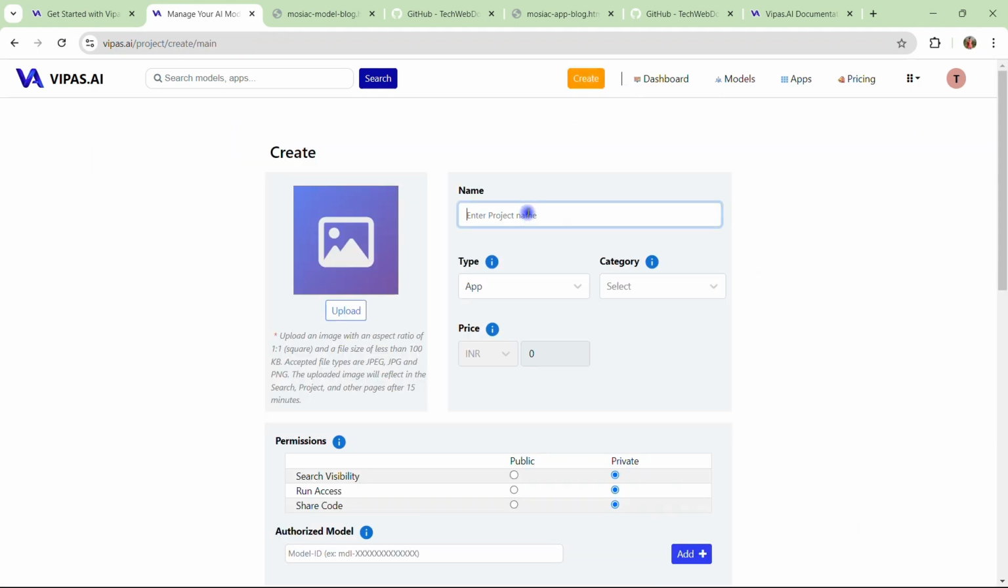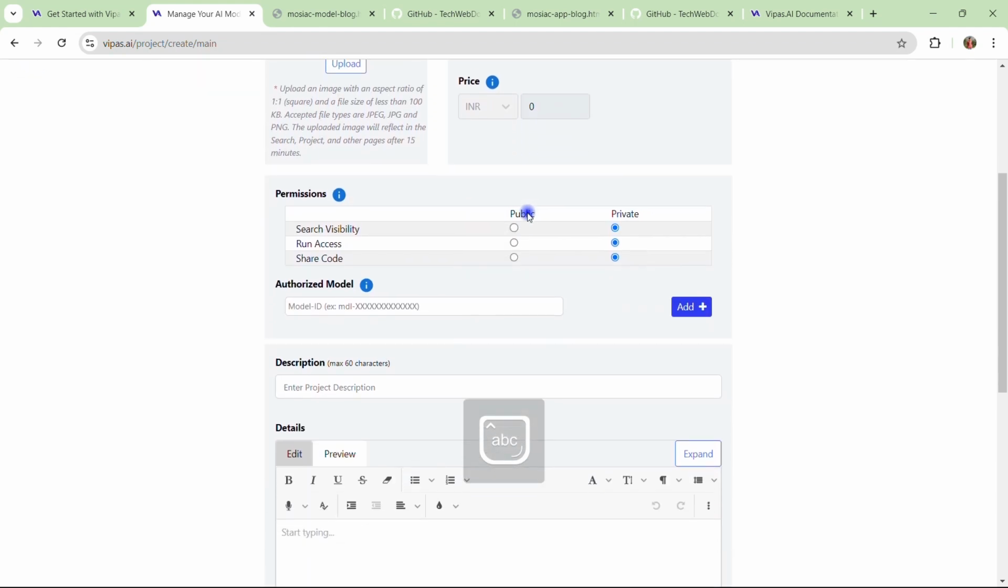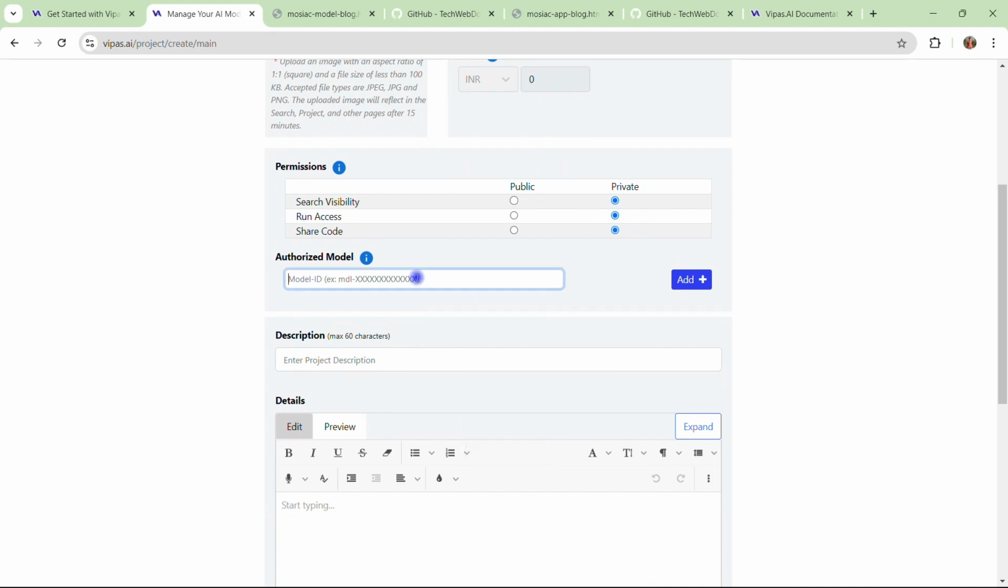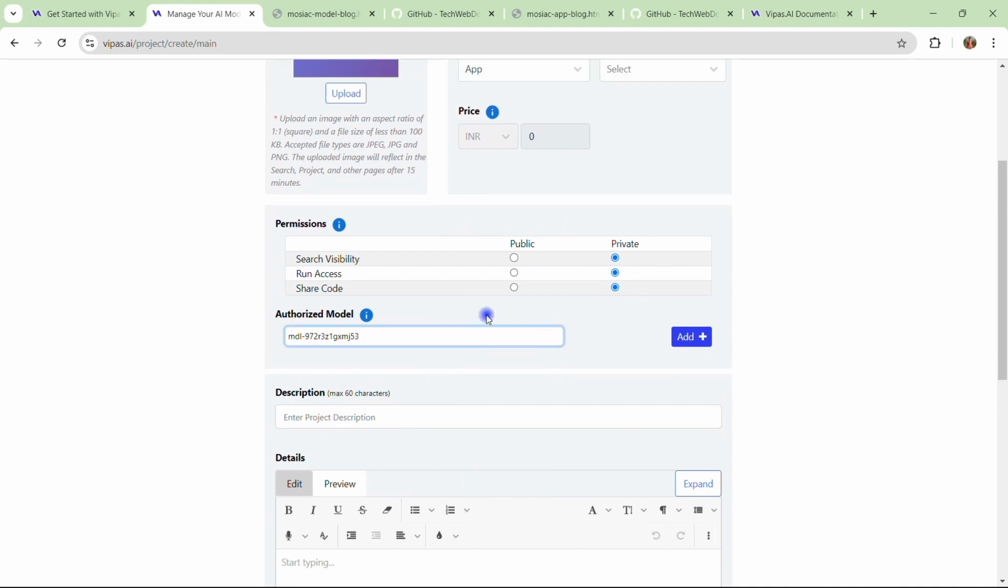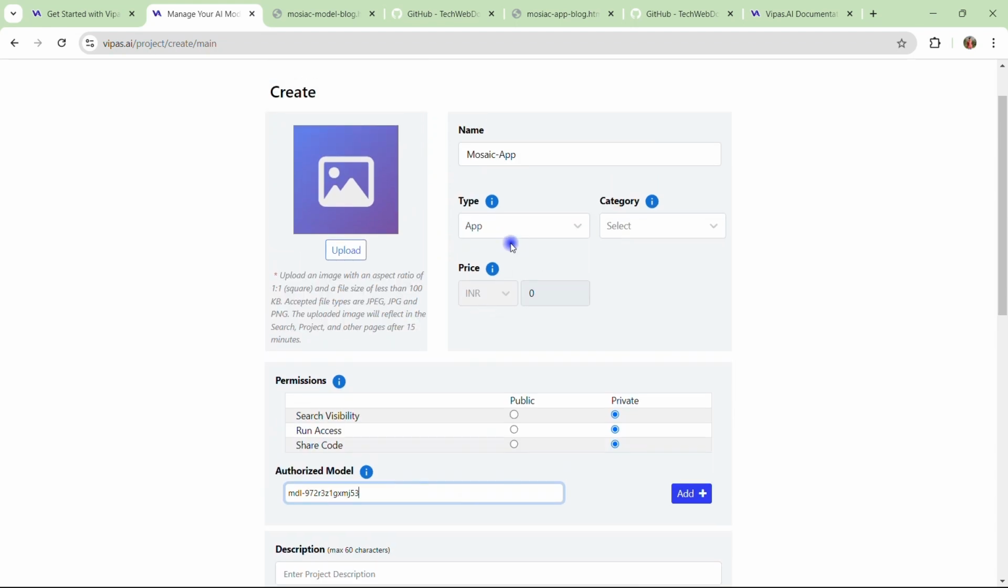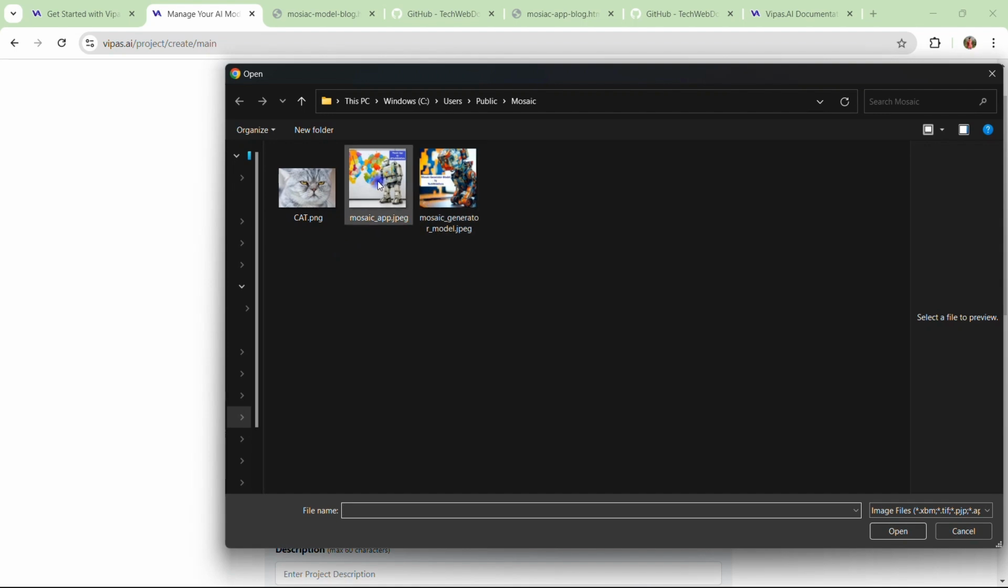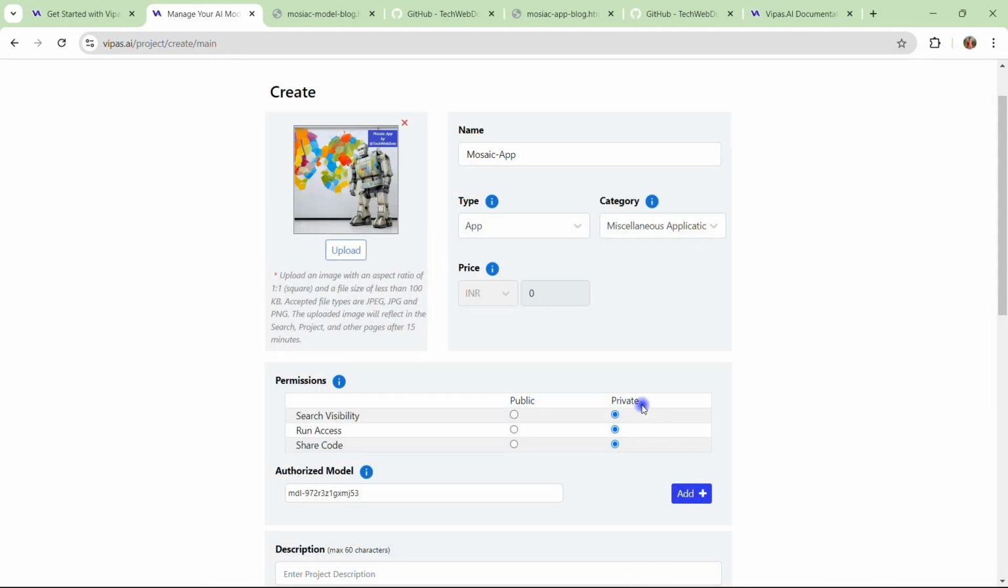First, we need to provide the name of the application that we want to create. So let me name it Mosaic App. We also need to provide the model ID. Let me paste here what we just copied. It will start with MDL, and the type will be app, which is fine. Category can be miscellaneous or the model that you are uploading. It's up to you what you want to use. Let me upload the image for the application. Let me use this image that I've already created.